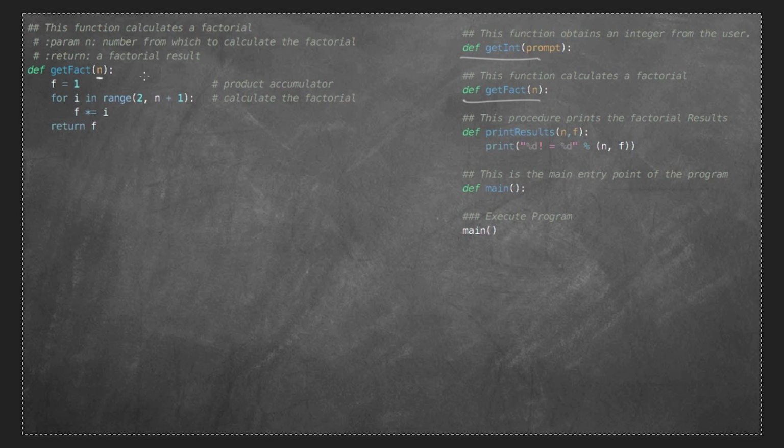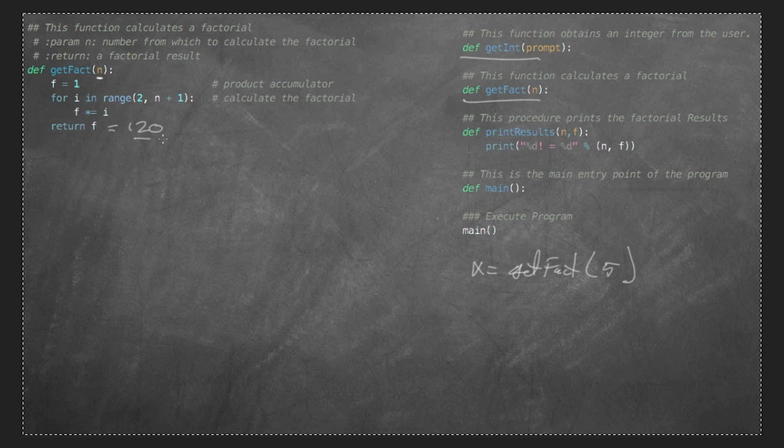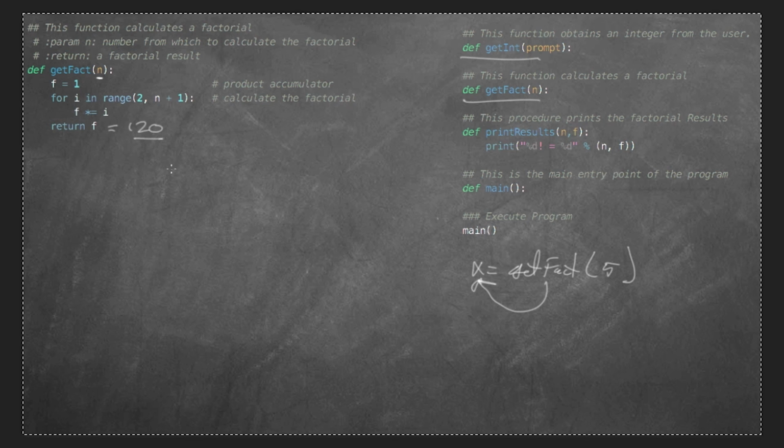So if I said x is equal to get factorial 5, then 5 would get stuck into n, and we would run through this loop. And the result would be that f would be equal to 120, and it would return that value 120 and store it into x. That's exactly what would happen. So this is the processing part of our program, and it's pretty straightforward.